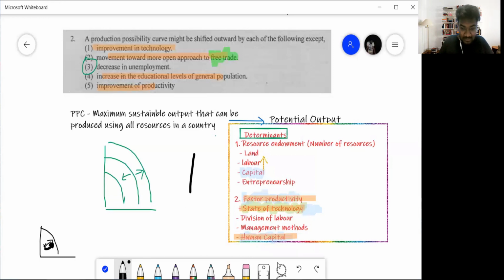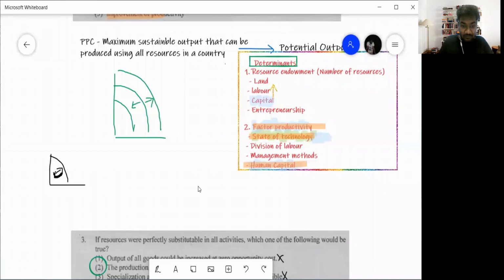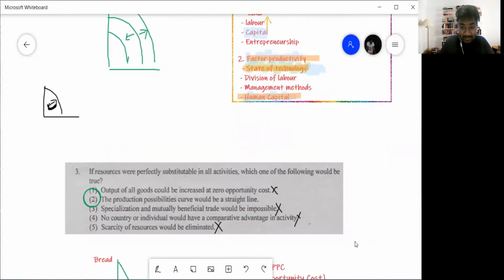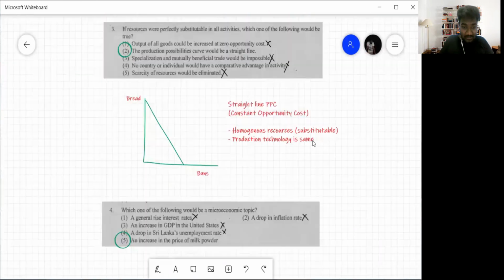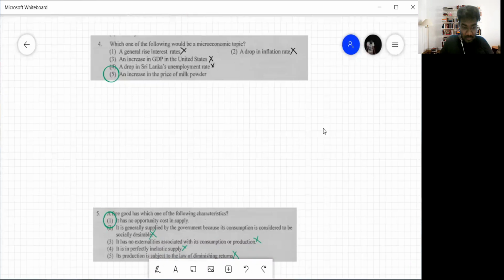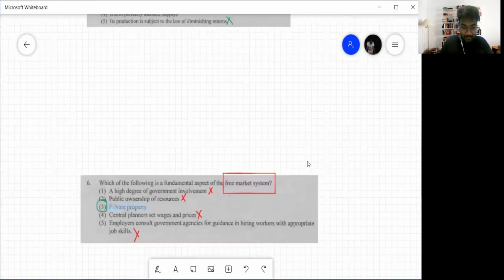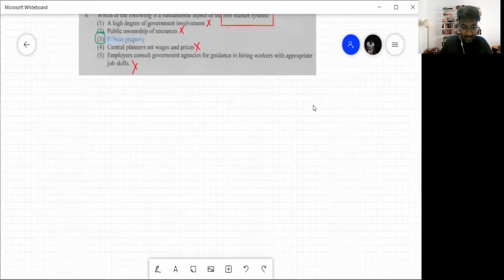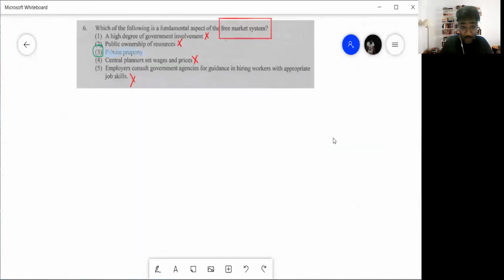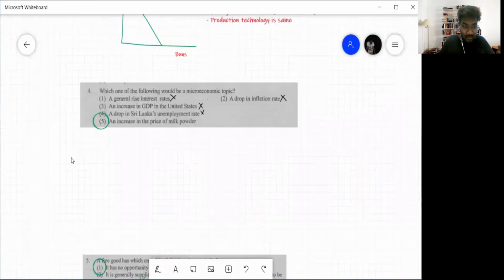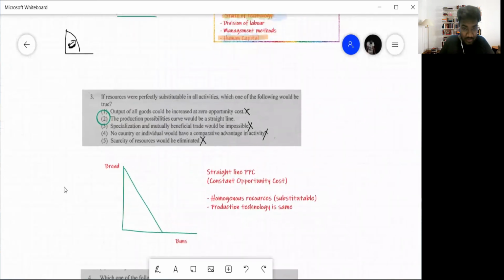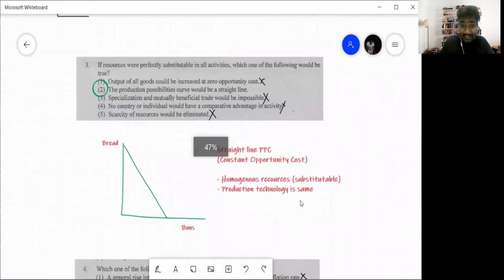Okay, we look at how many questions we have here. We have question 3, question 4, 5, 6. Okay, so this year we have 6 MCQs from the paper. That is 12 marks there, right? Okay, we're done with 1 and 2. So we'll go into question number 3 now.